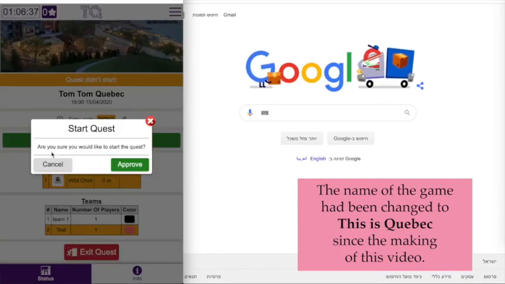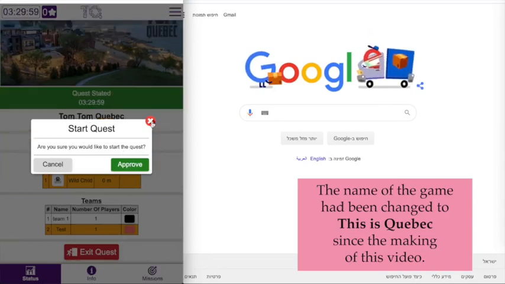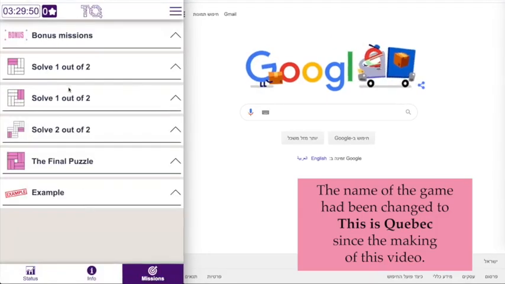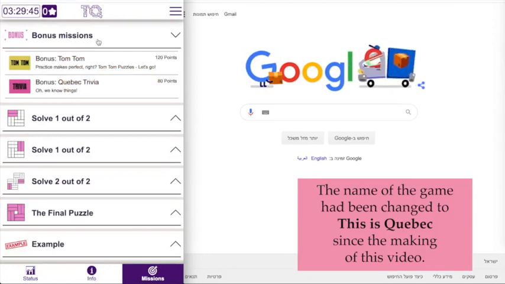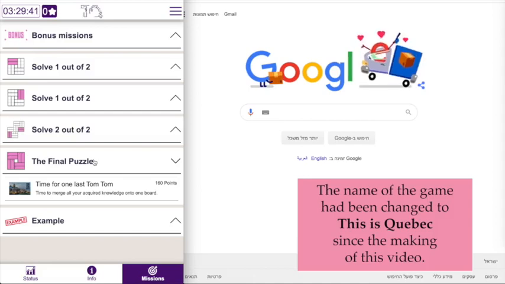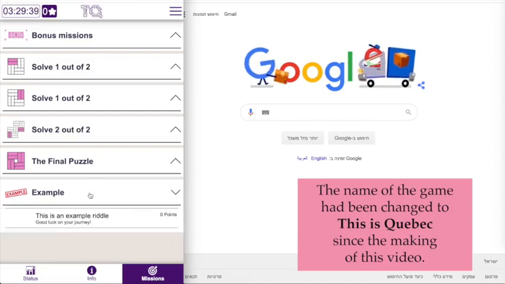Then I can press Start Quest, and it asks me if I want to start. I click on Approve, and then there's going to be a timer. So I'm clicking on the missions tab, and as you can see, I have lots of mission categories which I need to do. Some of them are riddles, well, most of them are riddles. And now we're going to start with an example riddle.